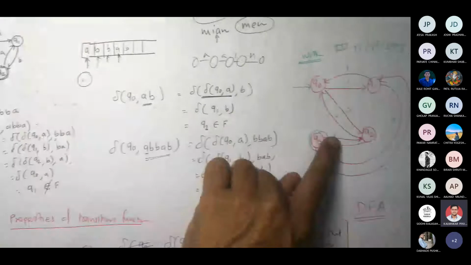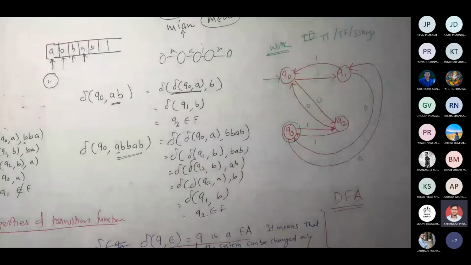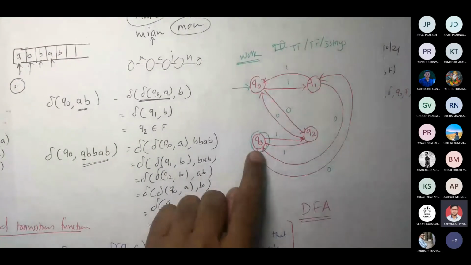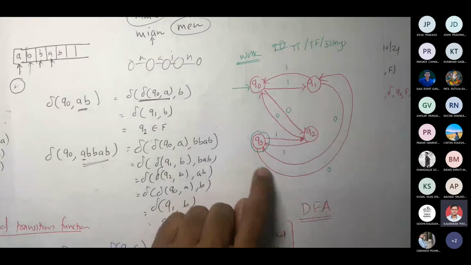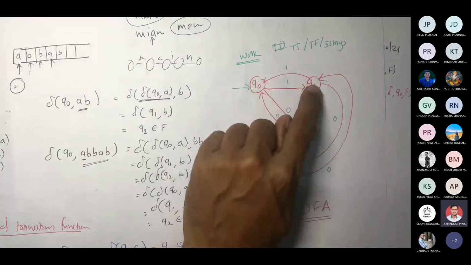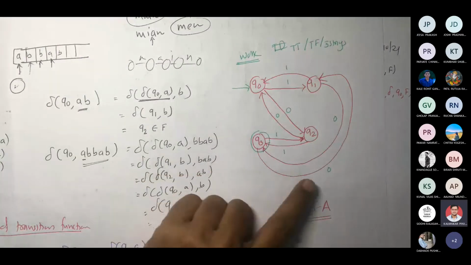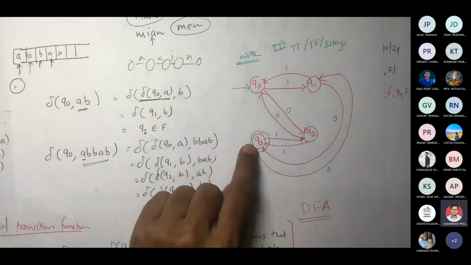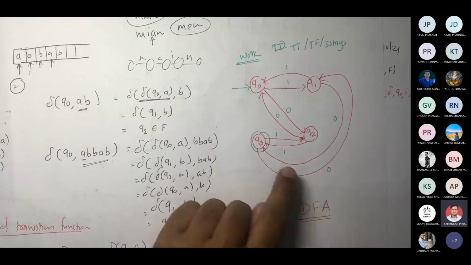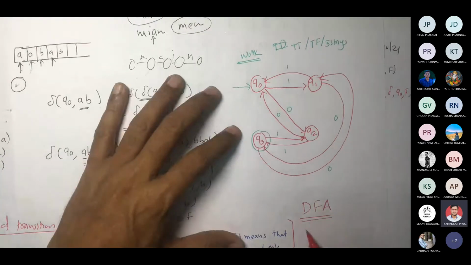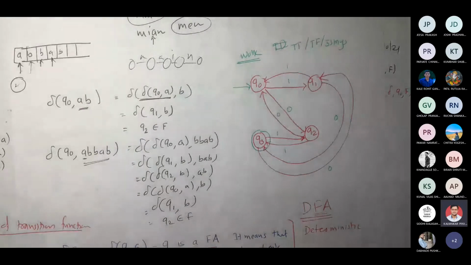Both this one and this one are examples of DFA, deterministic. From Q3, if you take 0, you are going to go to Q1 only, correct? There is no other transition from Q3 with 0. So you can determine. So this is called deterministic finite automata. You can determine exactly.